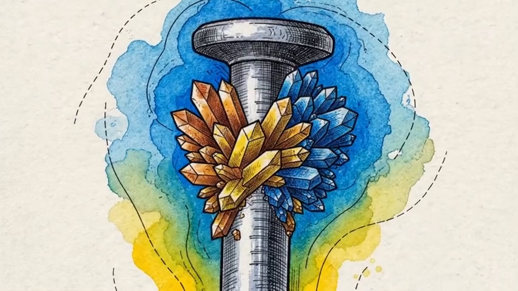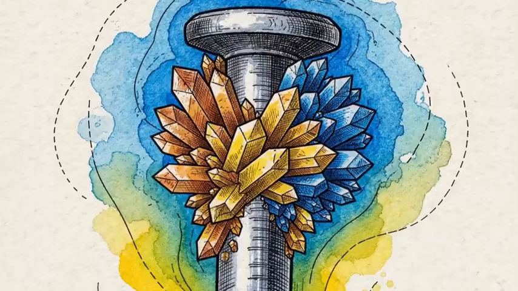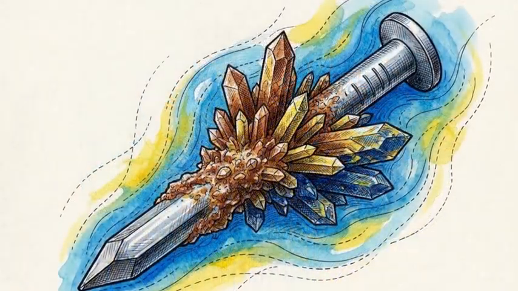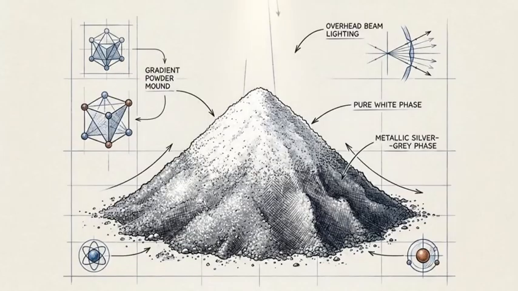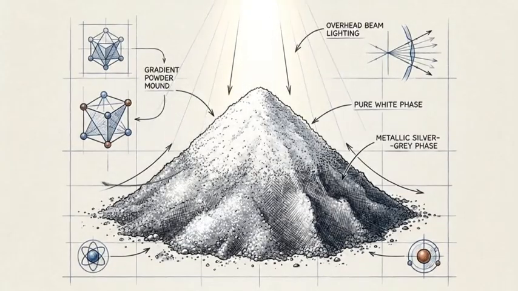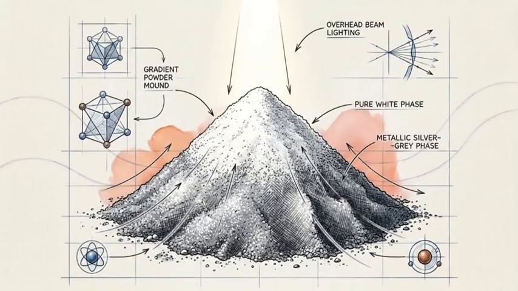Drop an iron nail into a blue solution of copper sulfate, and in seconds you observe an aggressively developing crystalline brown coating on its surface. Take a mound of pure white silver chloride powder, leave it under a harsh light, and watch the structure shift to a dark metallic gray.